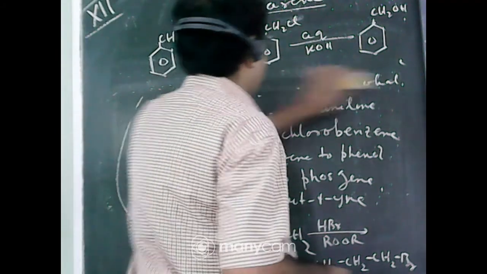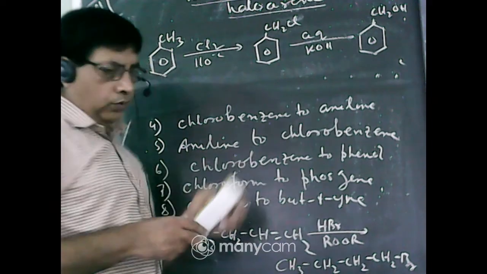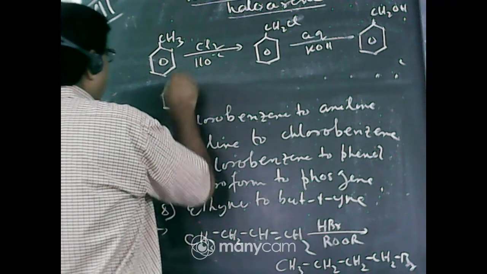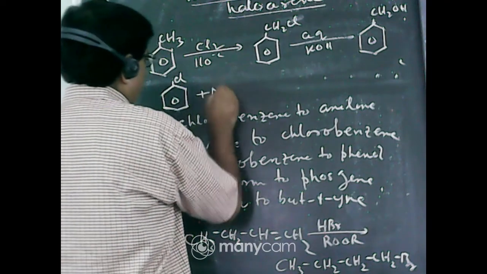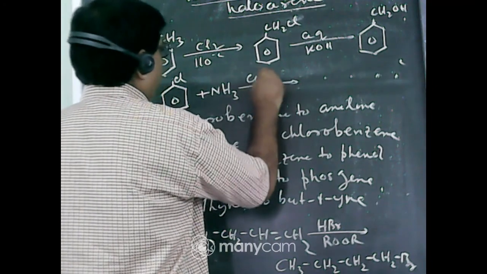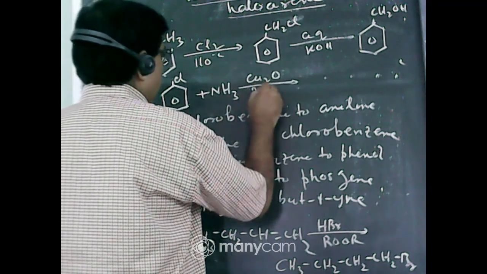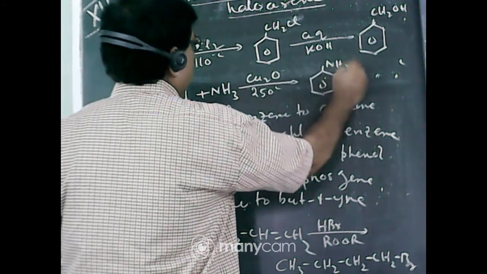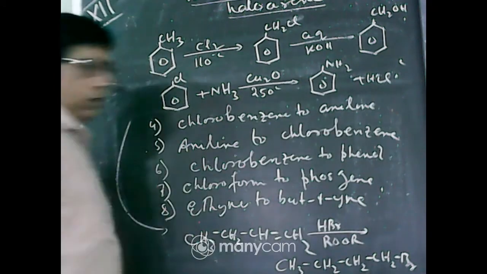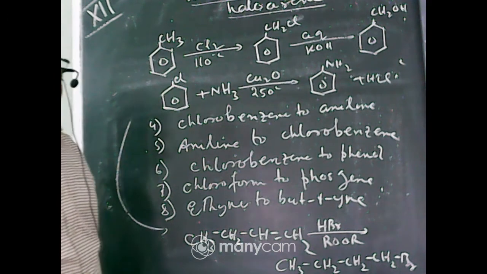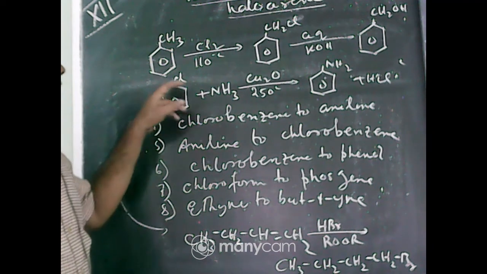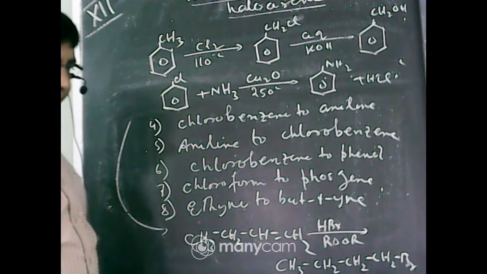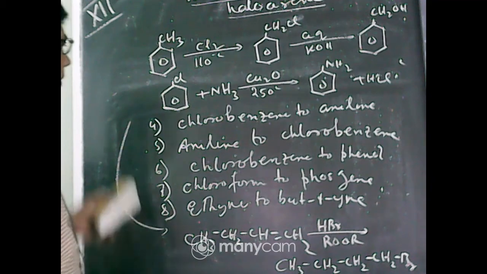Okay. Now next one, chlorobenzene to aniline. What is the formula of chlorobenzene? Benzene ring with Cl. Chlorobenzene reacts with ammonia in presence of cuprous oxide catalyst at 250 degrees centigrade. Then Cl is replaced by NH2, aniline plus HCl. You must remember the catalyst, cuprous oxide. The Cl is replaced by the nucleophile NH2 to form aniline and HCl. This is chlorobenzene to aniline.